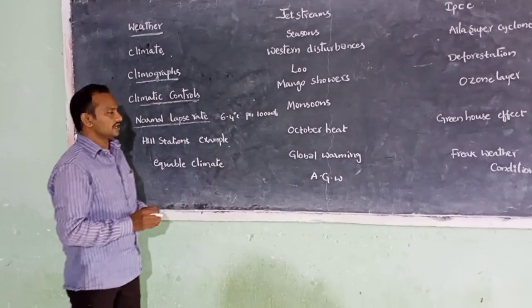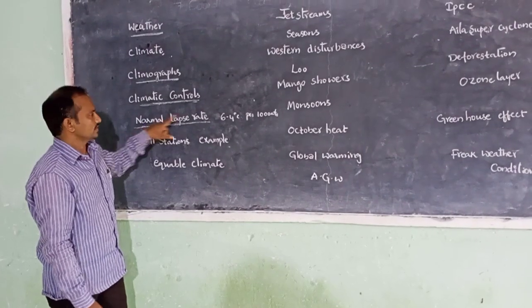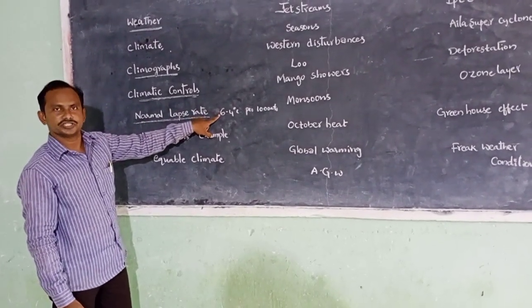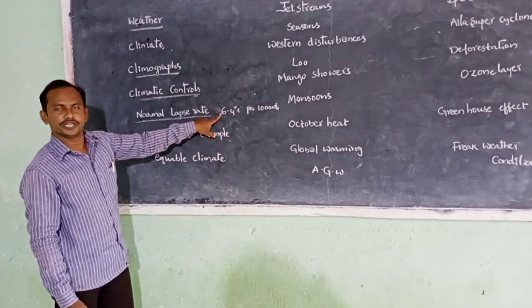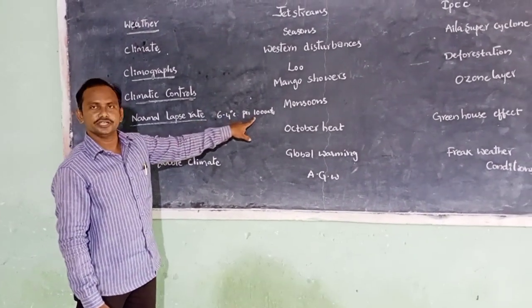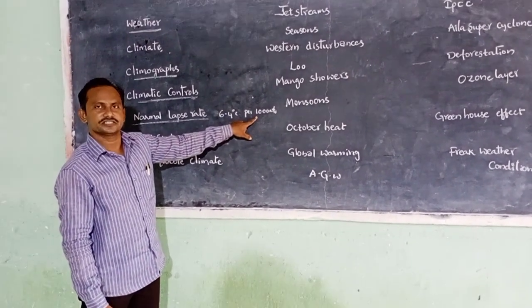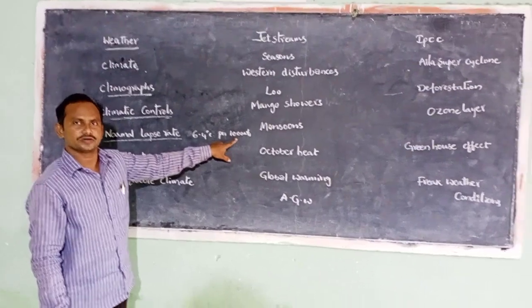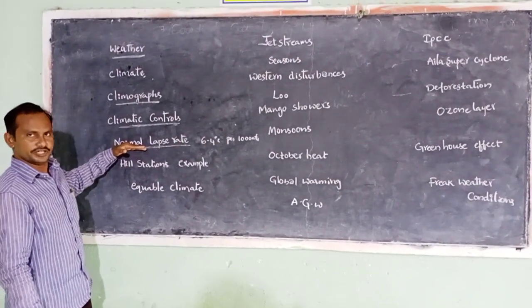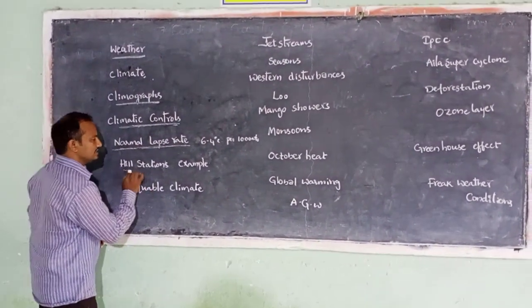That is called normal lapse rate. The decrease of temperature of 6.4 degrees centigrade for every 1000 meters of height is called a normal lapse rate. Let us see hill stations.